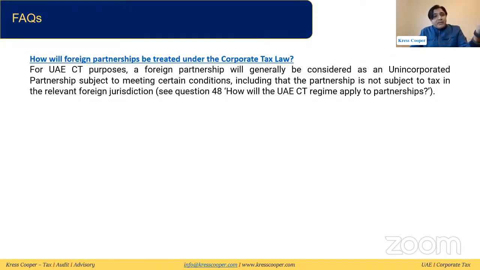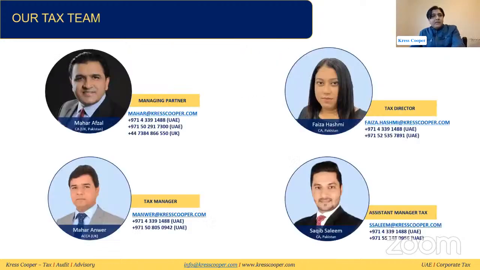How will a foreign partnership be treated under the corporate tax law? We have already discussed. Generally it will be treated in the same way as it is treated in the foreign jurisdiction. If the income is already taxable in the hands of the partner and the partnership itself is not subject to tax, then it will be treated like an unincorporated partnership. Otherwise, it will be treated like a juridical person.